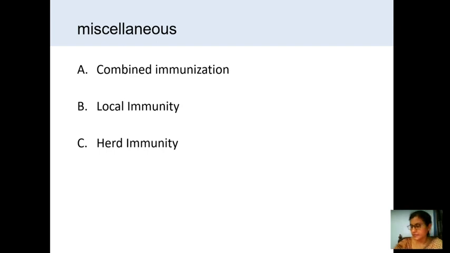And next is the local immunity. What is a local immunity? Natural infections, the viral vaccine is administered orally or intranasally. So locally they are administered.